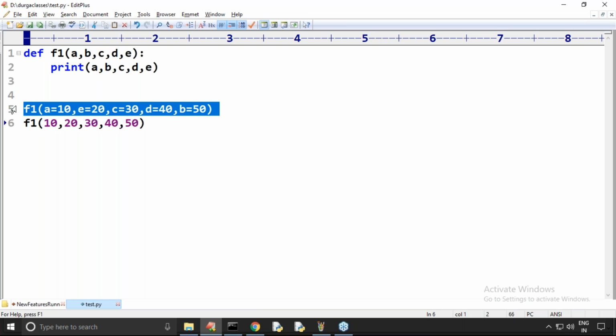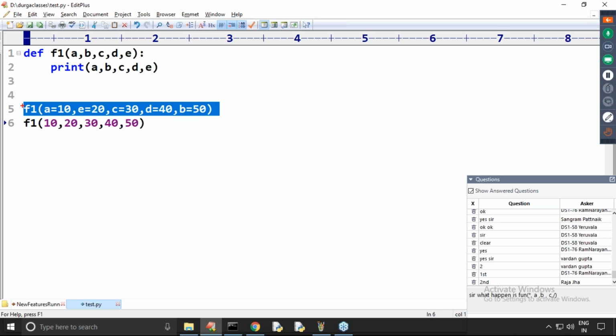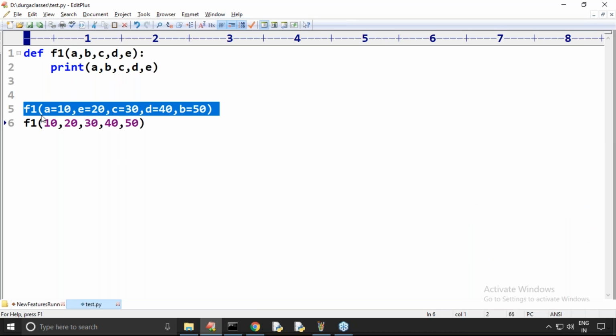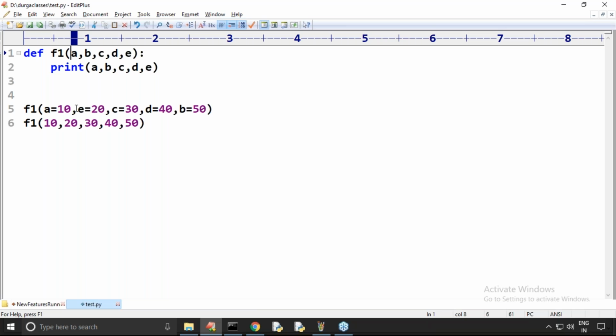Believe me, the second one is very easy, because first value goes to first variable, second value to second variable, third to third, fourth to fourth, fifth to fifth. That's all. But in the first case, A value is 10. So where is the B? Here B is there. Where is the C? Here C is there. Where is the D? Where is the E?